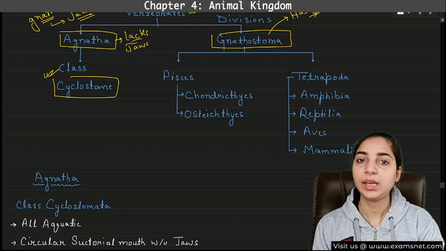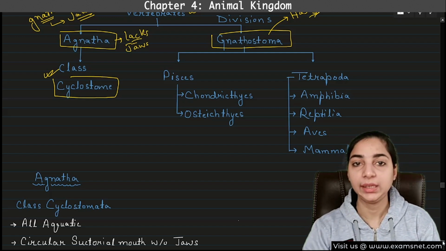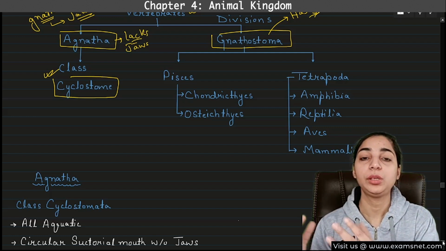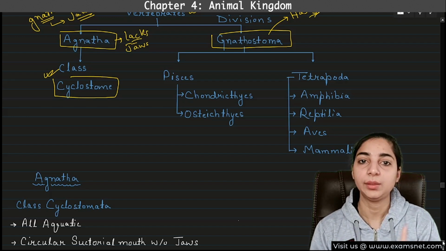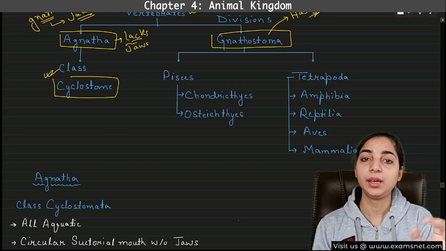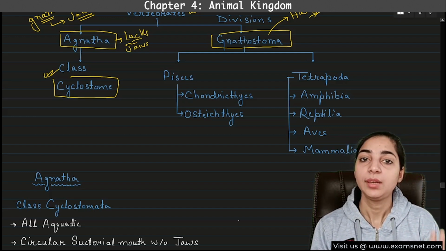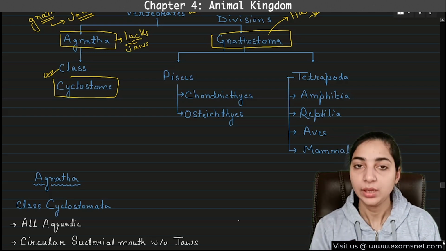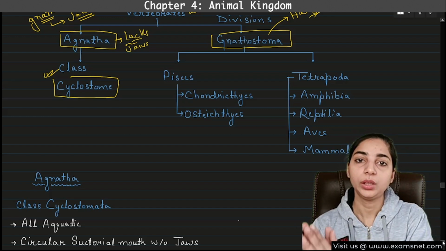Acraniata are also known as protochordates because they are considered primitive, whereas the Craniata are known as the euchordates because they are considered true chordates. Under Acraniata, we saw two subphyla: Urochordata, in which the notochord exists only in the tail of the larva, and Cephalochordata, in which the notochord persists from head to tail. Now we come to the second type, the Craniata, or the euchordates.